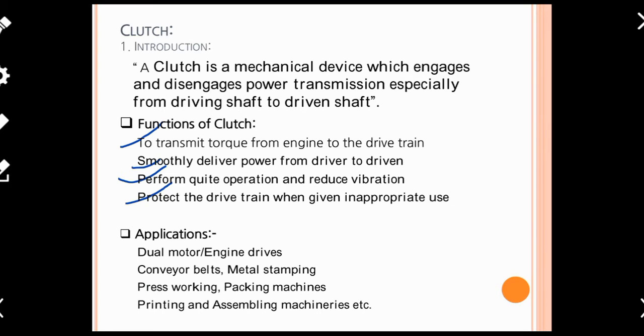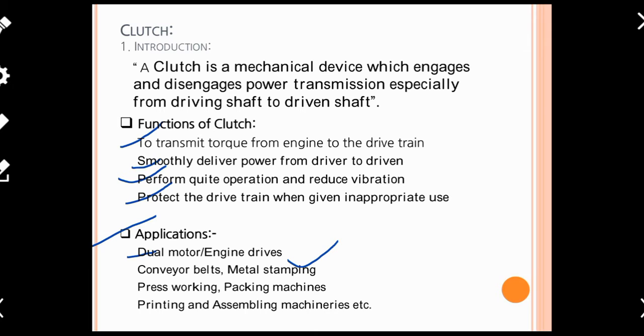Now if we look at the applications of a clutch, of course we all know that clutches are mostly used in engine drives like automobiles, like four-wheel cars, and many more. Also in industry, clutches find application especially for conveyors and metal stamping.